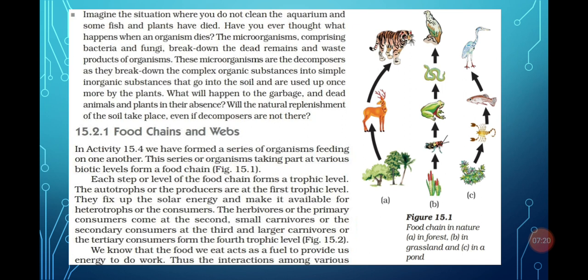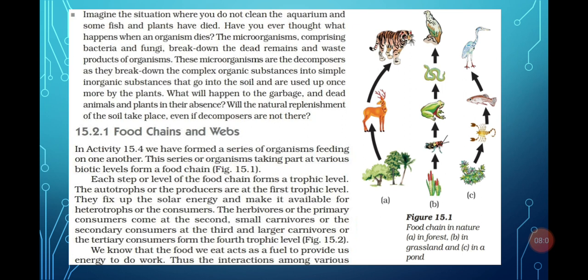Now in figure number 15 there are many food chains given. If we see the first food chain, there is the plant, then deer, then a lion. So the plant, deer and the lion are the trophic levels. The plant is at the first trophic level, deer at the second, and lion at the third. Similarly, there is the plant, insect, frog, snake, and the eagle. This is also a food chain. So plant is one trophic level, insect is another, frog is another, snake is another, and eagle is another trophic level. The food chain is the interaction of various trophic levels.